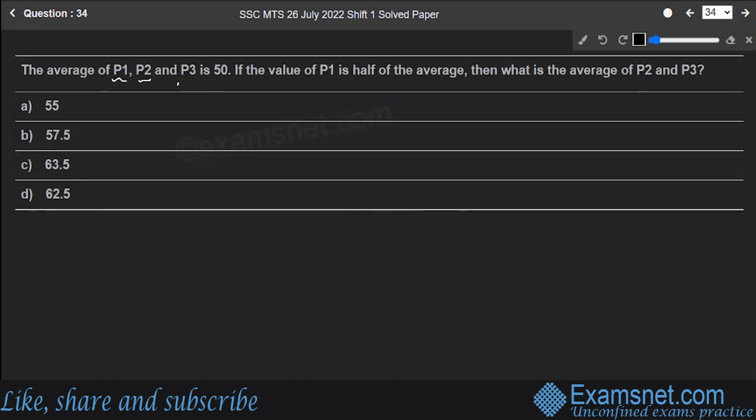Average of P1, P2, P3 is 50. If the value of P1 is half of the average, then what is the average of P2 and P3? In this question, you are given the average of 3, P1, P2, P3 is 50. So let's write down. Average of P1, P2 and P3 is equal to 50. If the value of P1 is half of the average, that means it is 25. Then what is the value of P2 and P3?